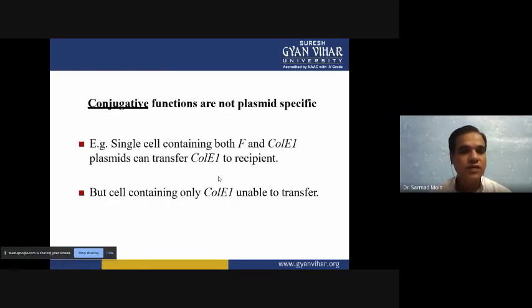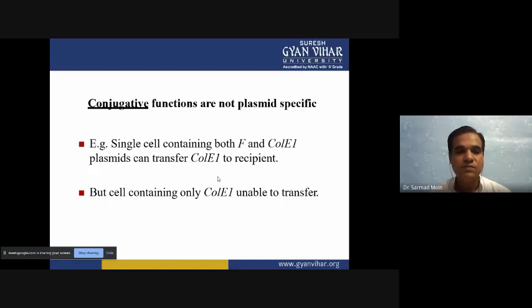Now, conjugative functions are not plasmid specific. Sometimes these MOB and TRA genes are also present in the genome. For example, a single cell containing both F and COL-E1 plasmids is able to transfer COL-E1 to a recipient. Some cells only have COL-E1 and are unable to transfer because the MOB and TRA genes are not present.